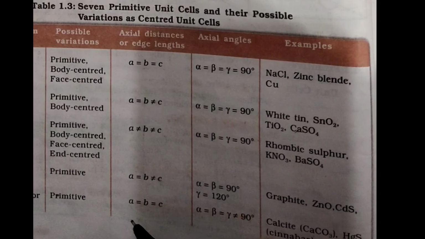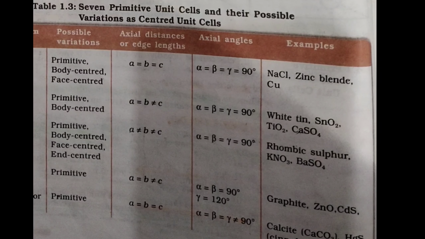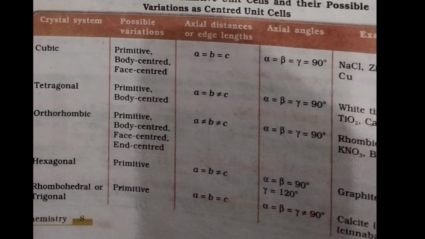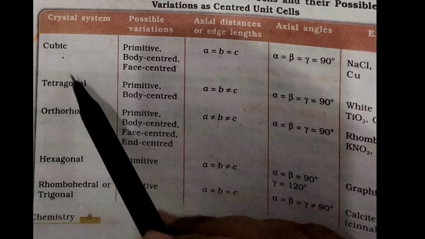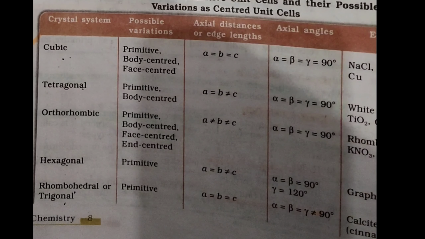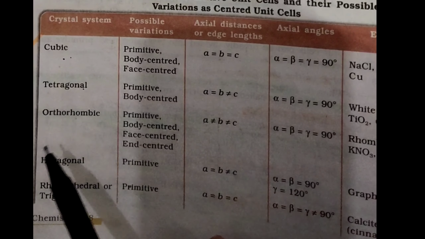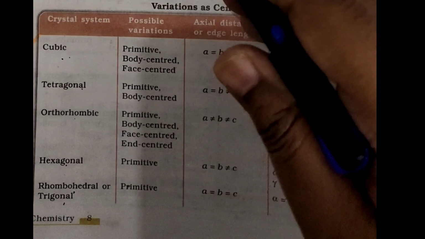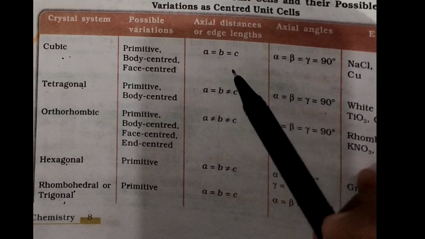Now this table is given. Every category of primitive unit cell is given here: cubic, tetragonal, orthorhombic, hexagonal, rhombohedral, trigonal, monoclinic and triclinic. So in the cubic unit cell, which is this, you need to know its parameters.